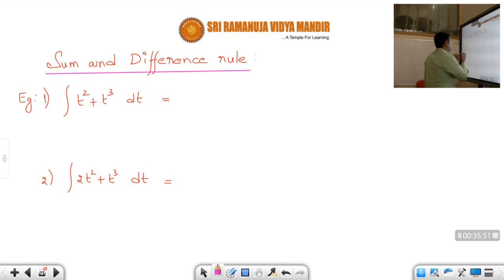Okay. This is one function. I separated t square and t cube. For every function we should write this dt, students. Okay. So that is equal to... what is the integral of t square dt? t power n plus 1. That means t cube divided by 3.